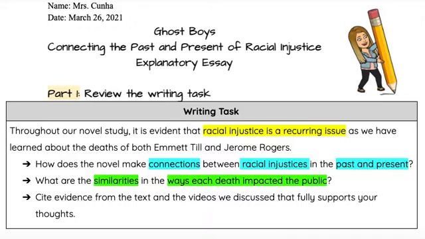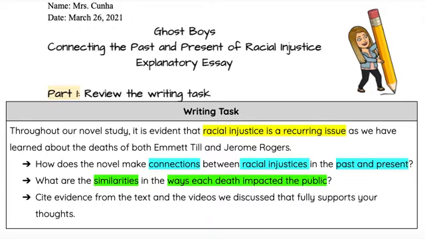So the writing task says, throughout our novel study, it is evident that racial prejudice is a recurring issue as we have learned about the deaths of both Emmett Till and Jerome Rogers. Now notice how I highlighted the topic. Racial injustice is a recurring issue. We spoke in class about what recurring means. It's basically happening over and over again, right?